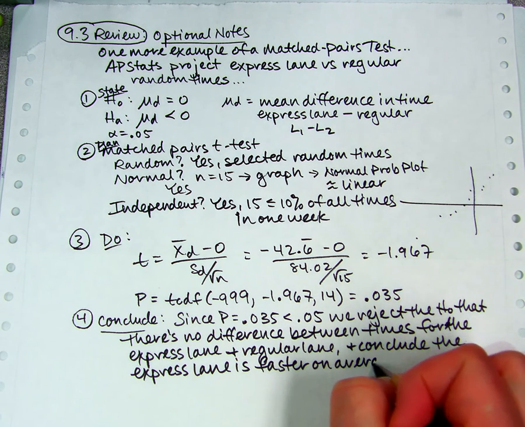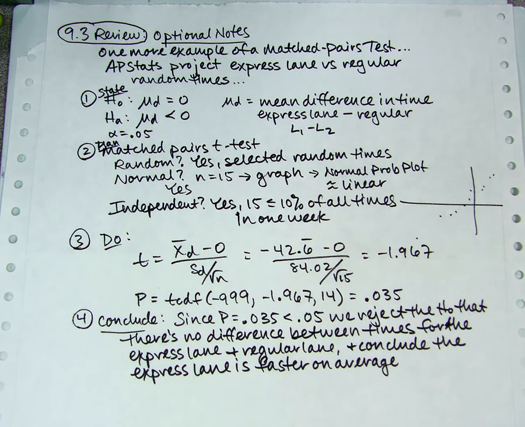It doesn't mean it's faster every single time, because some of our values did come out positive, but overall, the average is faster. So there's your one more example if you needed it. And I kept it kind of short. If I went too fast, you're welcome to go back and rewind and pause and whatever you need to do.